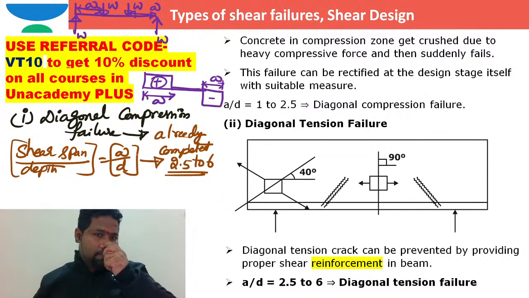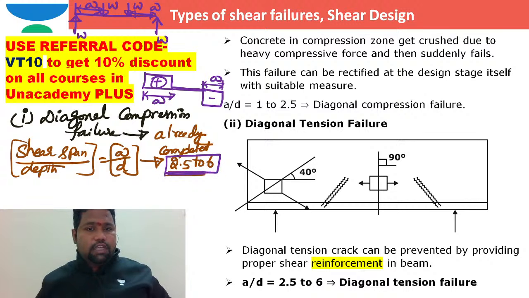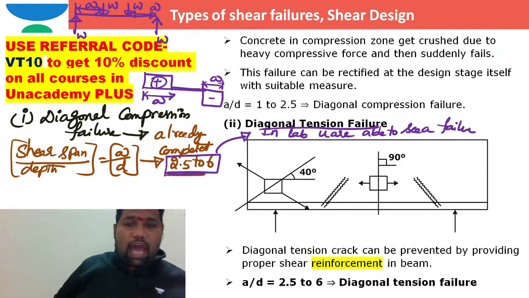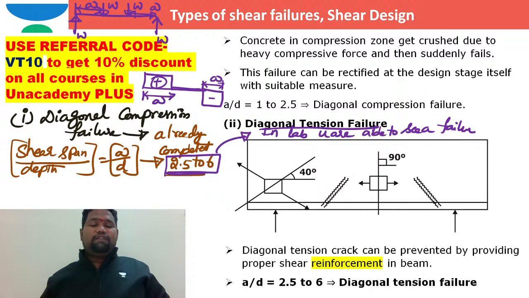So when the shear span by depth ratio is higher, from 2.5 to 6, especially in laboratories, you are able to see a failure called diagonal tension failure. Now everybody will ask, sir, what is this diagonal tension failure, sir?